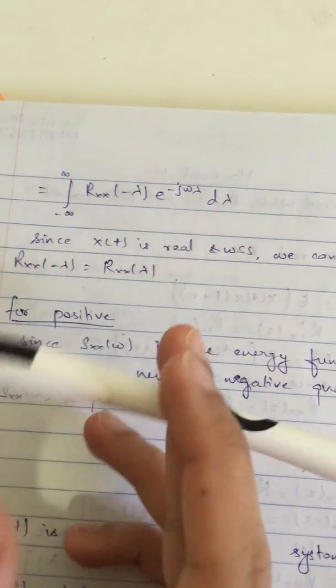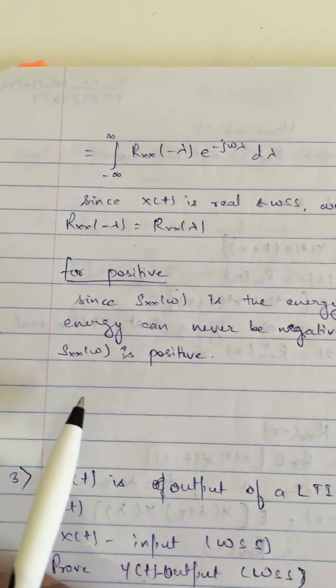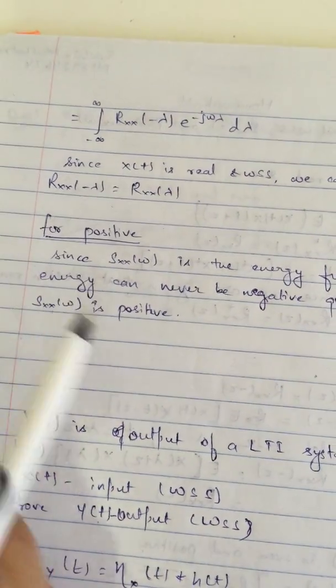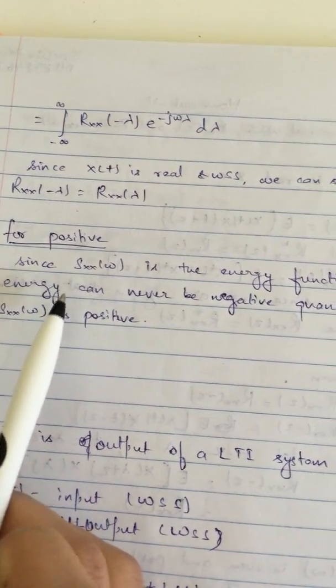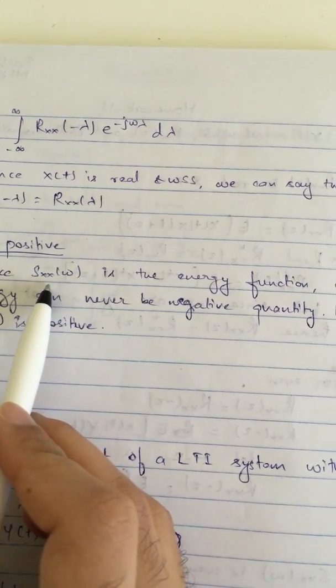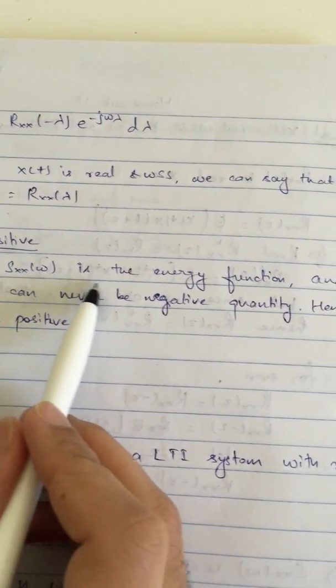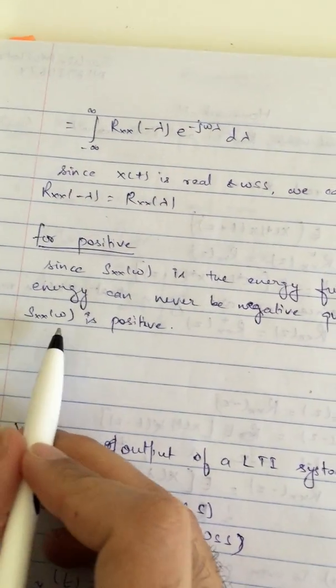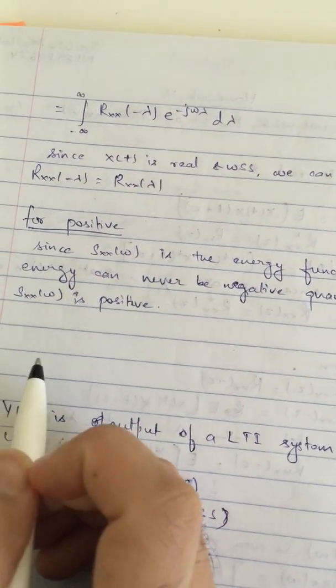Since x(t) is real and WSS, we can say that Rxx(minus lambda) will be equal to Rxx(lambda). For positive, we can easily say that since Sxx(omega) is the energy function, and energy can never be a negative quantity, the power spectral density is always positive. Thank you.